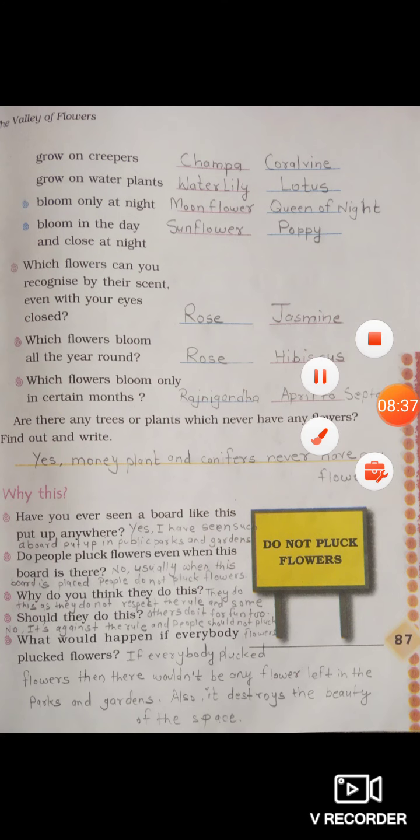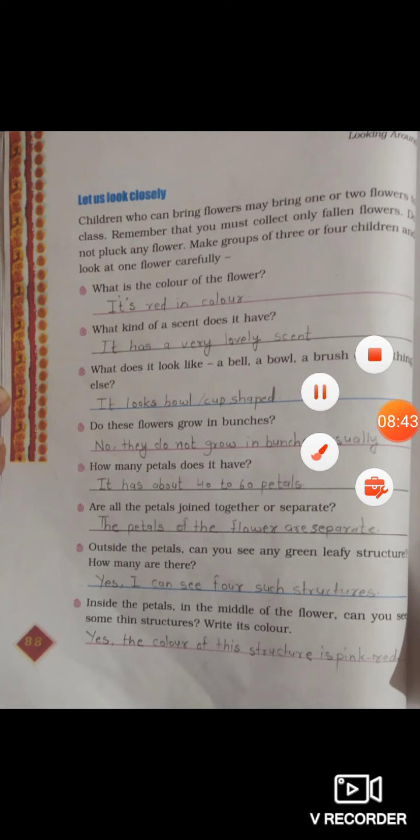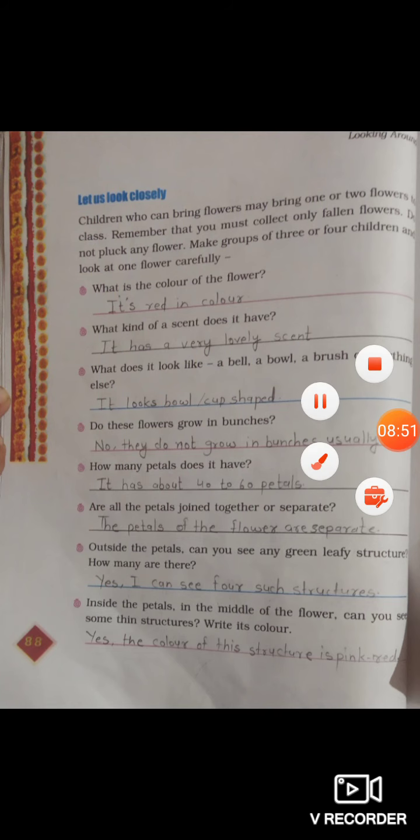Now, let's look at page number 88. Let us look closely. Children who can bring flowers may bring one or two flowers to class. Remember that you must collect only fallen flowers. Do not pluck any flower. Make groups of 3 or 4 children and look at your flower carefully.